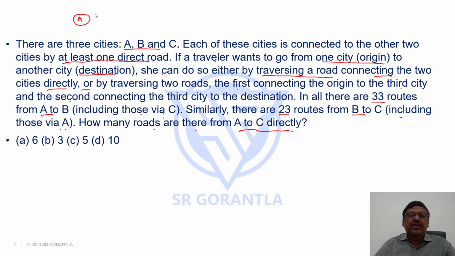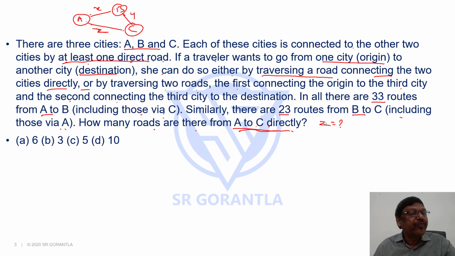Now, there are three cities A, B and C. There is at least one direct road means A to B, B to C, A to C, there should be at least one direct road. So let us assume there are X direct roads from A to B, Y direct roads from B to C, and Z direct roads from A to C. And we need to know the direct roads from A to C. That means we need to find what is Z value.